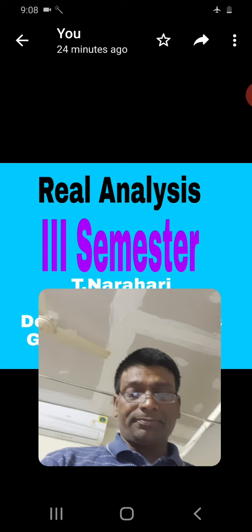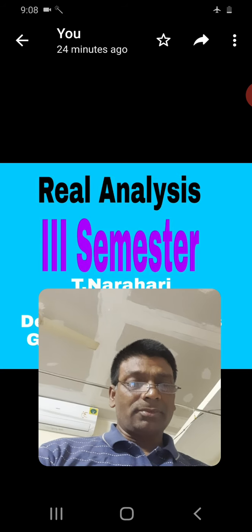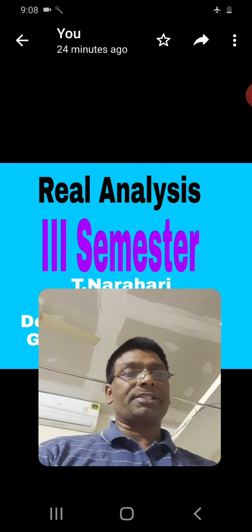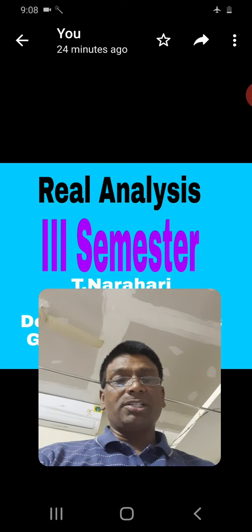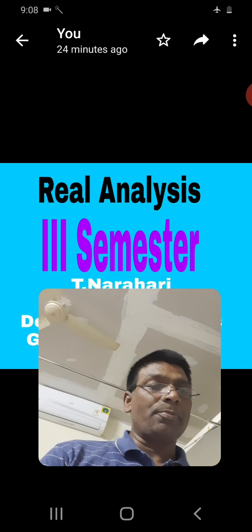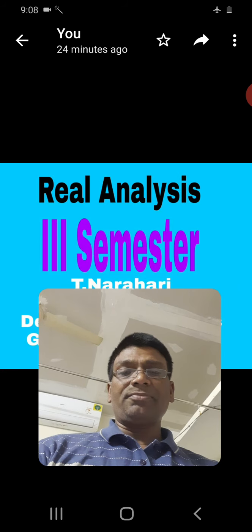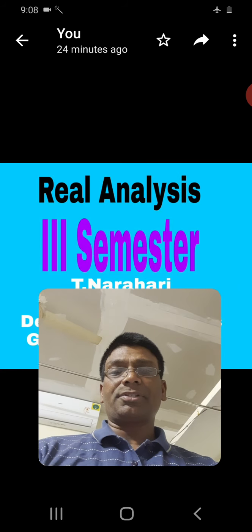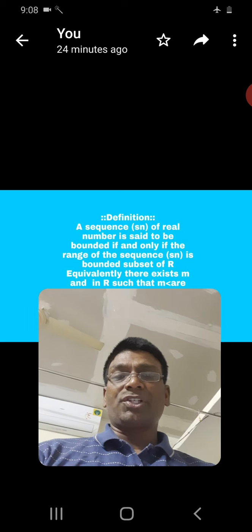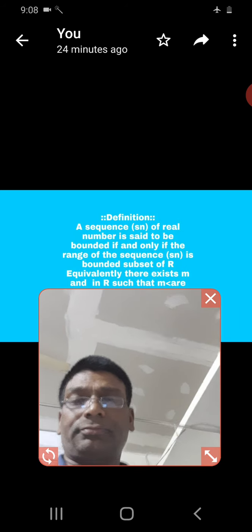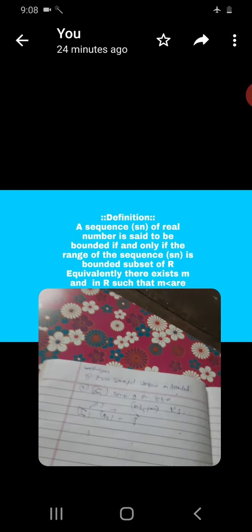In this semester I am going to explain some important theorems in algebra of limits. What is the algebra of limits? Some 2-3 important theorems are there, given 6 marks or 12 marks theorems. Today we see some theorems and definitions. First to see definition: bounded definition.